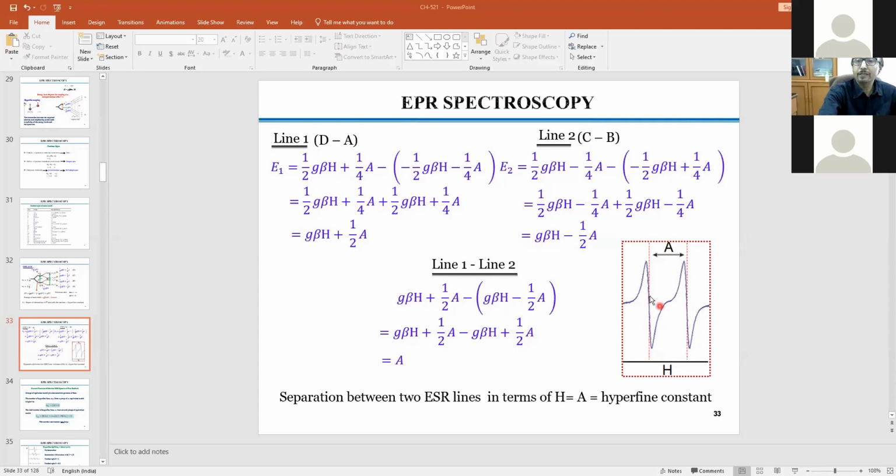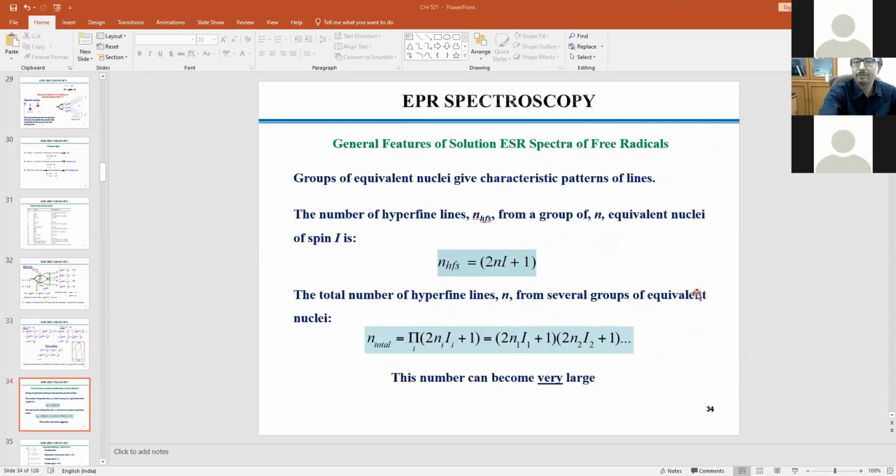So how many such lines should you expect from a particular electronic system? That depends on a very simple equation, 2NI plus 1. N means the number of equivalent atoms, that is very important, and I means the nuclear spin of that atom.